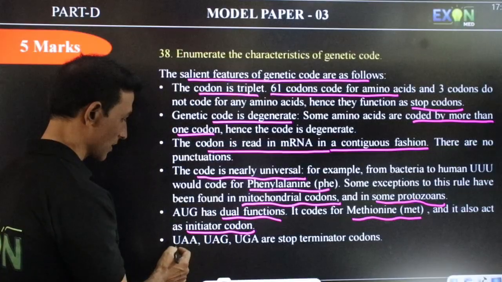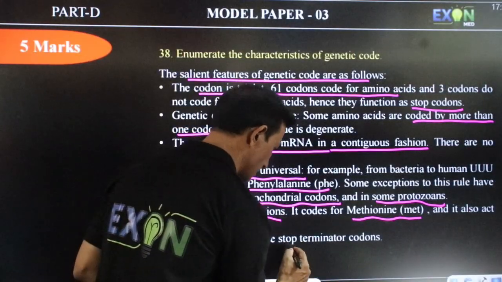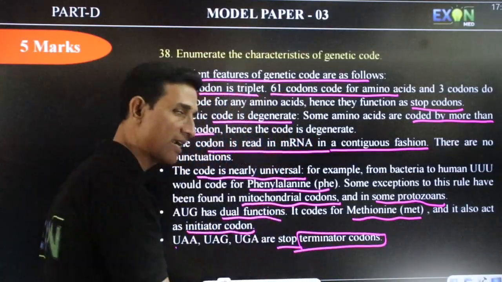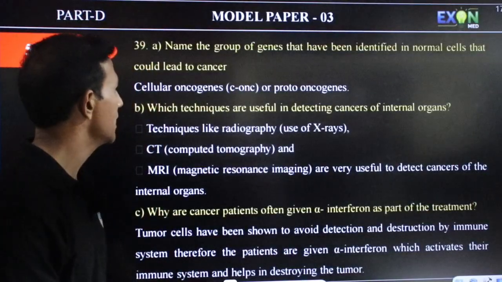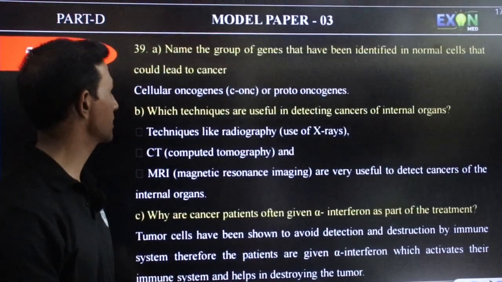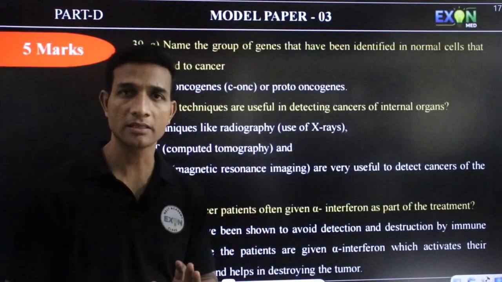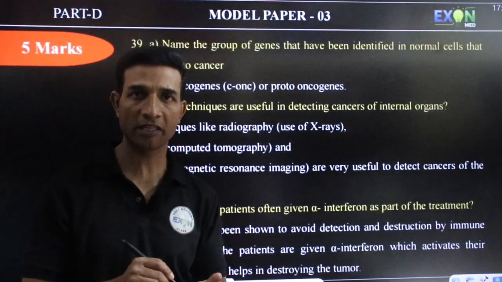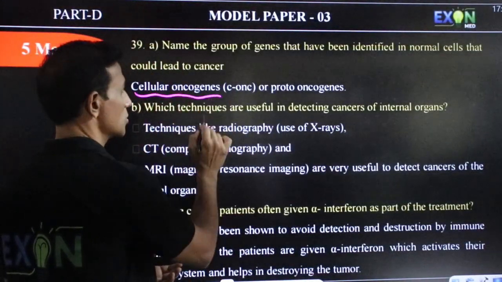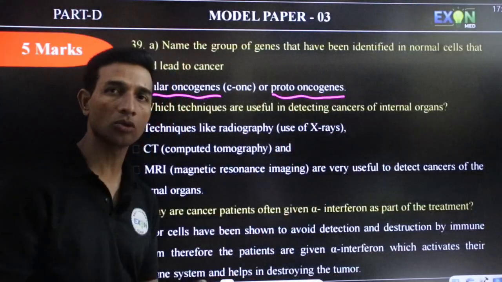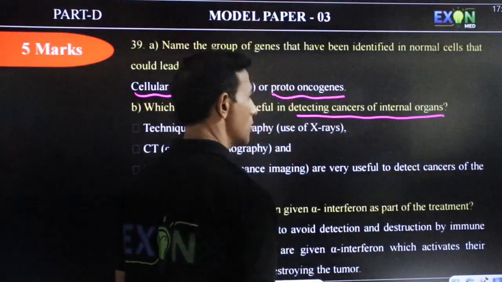So the last ones, UAA, UAG, UGA, are called stop or terminator codons. Next question, 39A. Name the group of genes that have been identified in normal cells that could lead to cancer. Normal cells contain genes which, when activated, produce cancer. These genes are called cellular oncogenes or proto-oncogenes.